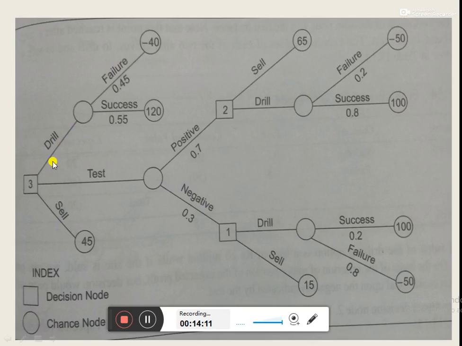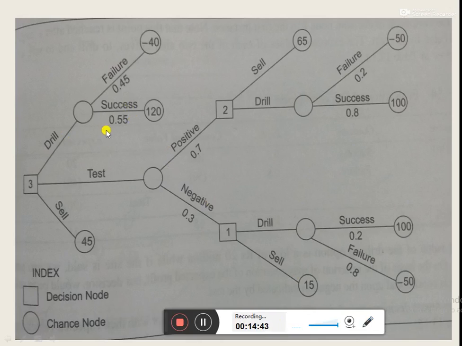Suppose the company selects the option of drilling, then this chance node shows that there would be two outcomes. There can be failure in drilling, or the company can get success in drilling. The respective probabilities are also given. The chances of failure are 0.45 and the chances of success are 0.55.